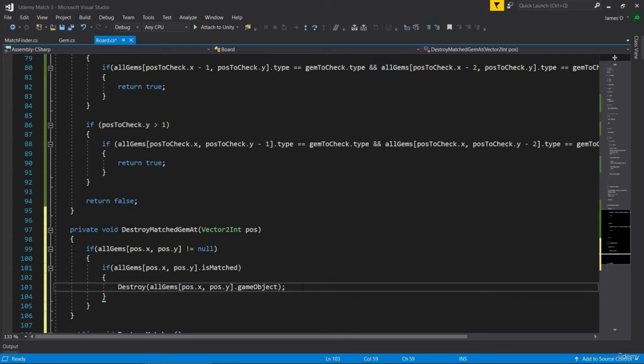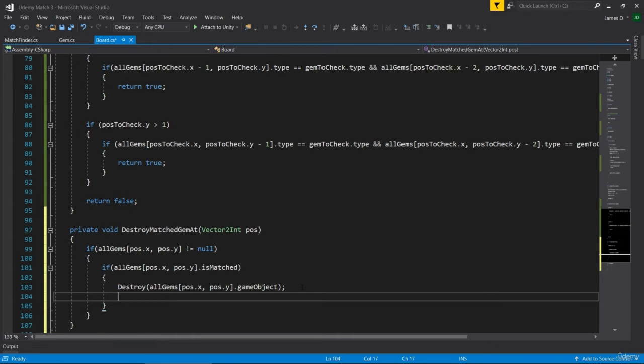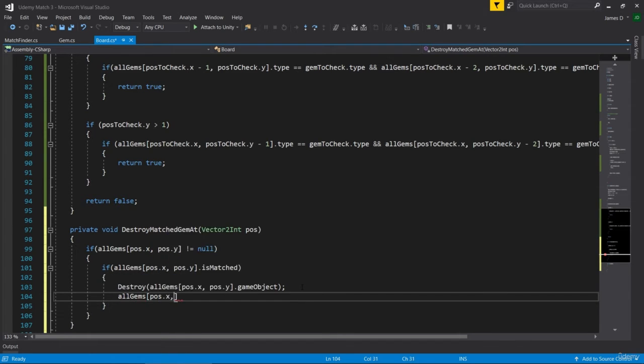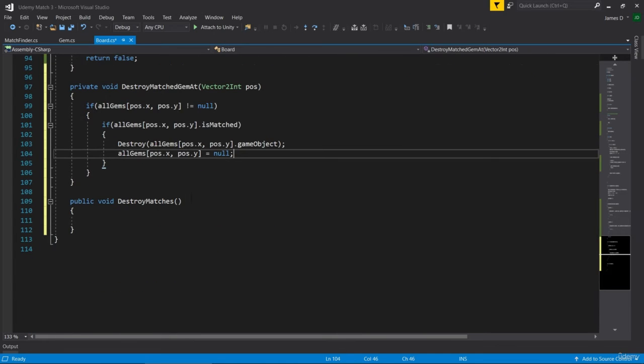So we're destroying that, and then we're also at the same time going to make sure that we tell the allGems array that we have at that position.x and position.y to be equal to null, because that object has now been removed from our game, so it should no longer have a reference to it. Okay, so that's how we're going to remove the actual ones.